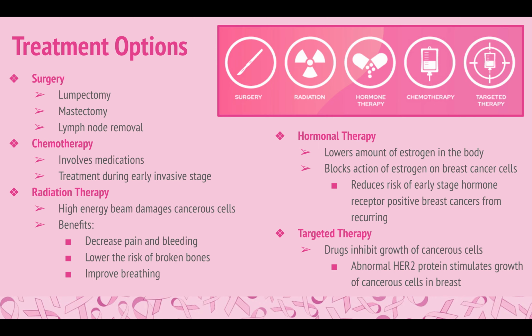Hormonal therapies for patients with hormone receptor positive breast cancer reduce the level of the hormone estrogen in the body. An alternative pathway is to block estrogen from binding to the cancerous cells. After surgery, this reduces the chance of early stage hormone receptor positive breast cancer recurring. Targeted therapy involves drugs that inhibit the growth of some cancerous cells. It would be beneficial if the growth of an abnormal protein, for example HER2, was inhibited, since this protein stimulates the growth of cancerous cells in the breast. There's also immunotherapy, which is still on the rise and utilizes the immune system to fight cancer. And this will be discussed in subsequent slides below.